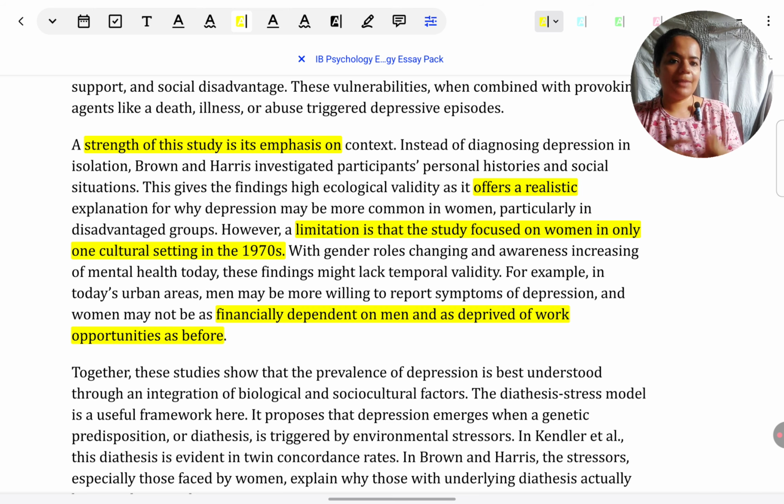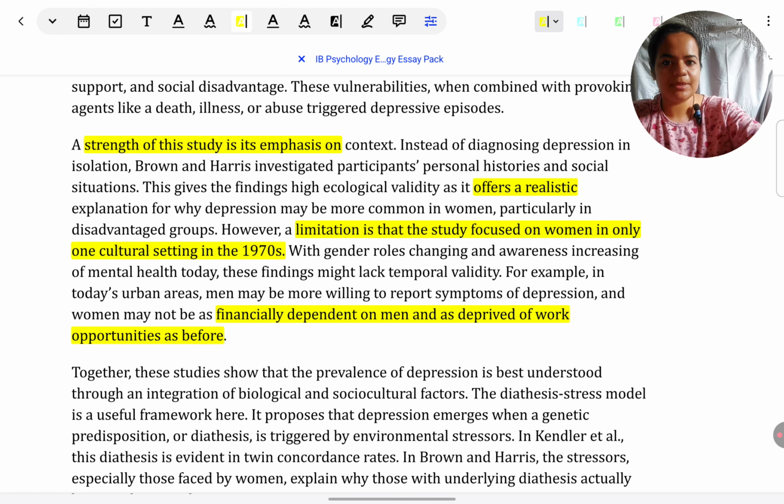So the argument might have been true for its time, but today maybe socio-cultural factors are not the only or the most important reason for why women are more depressed than men. There can be other reasons also. So again, I have evaluated this study in light of the argument.